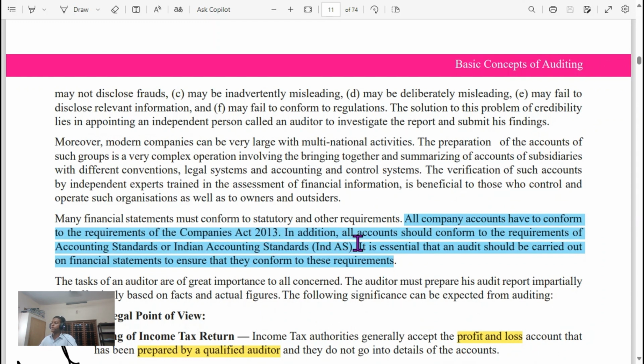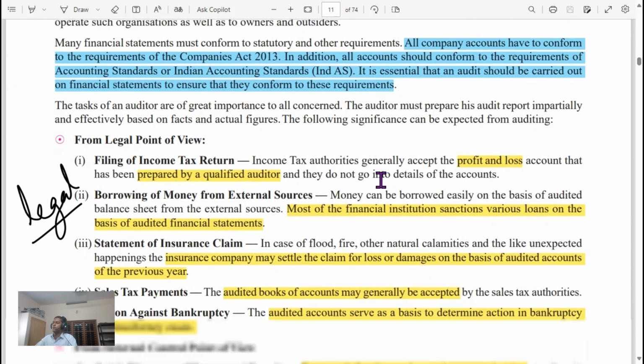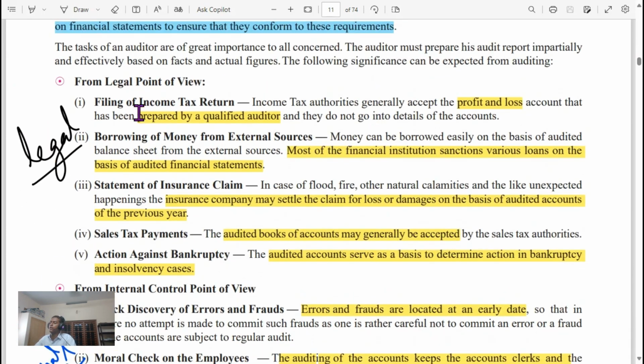In addition, all accounts should conform to the requirements of accounting standards or Indian accounting standards. It is essential that audit should be carried out on financial statements to ensure that they conform to these requirements. From a legal point of view, for filing of income tax return, auditing is significant. Profit and loss account prepared by a qualified auditor. Tax authorities generally accept the profit and loss account prepared by a qualified auditor.